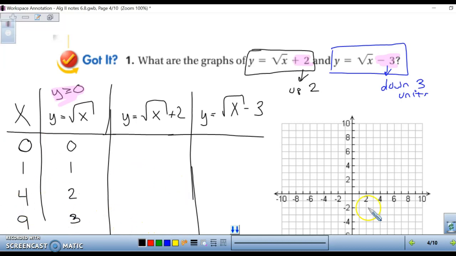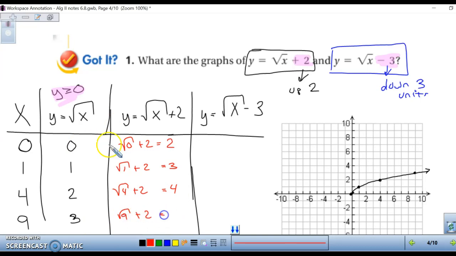So let's graph our first one. I'll graph it in black. Our second one I'll do in red. Square root of 0 is 0, plus 2 is 2. Square root of 1 is 1, plus 2 is 3. Square root of 4 is 2, plus 2 is 4. And square root of 9 is 3, plus 2 is 5. So we have 0, 2, 1, 3, 4, 4, sorry, and 9, 5.